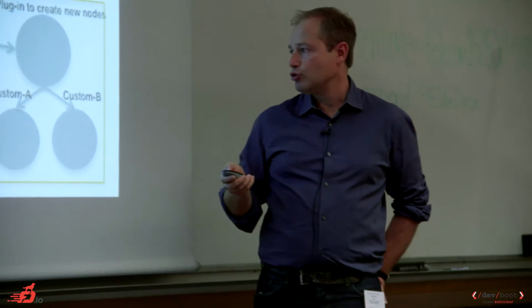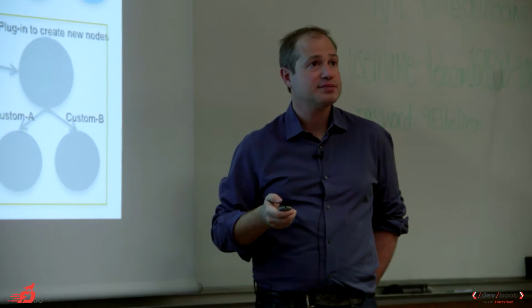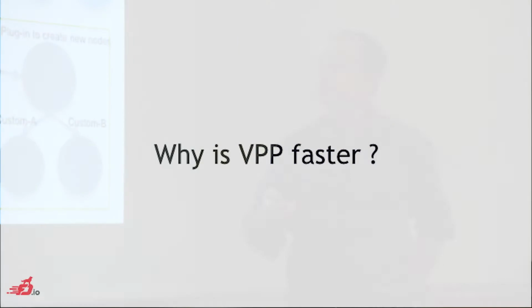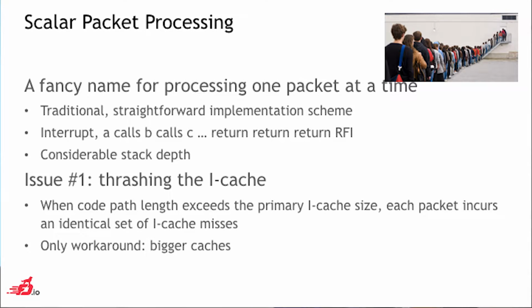So it's easy to do, and it's easy to customize, both at the data plane level and at the control plane level. Why is it faster? Today, we process packet per packet, as you can see in this small picture.